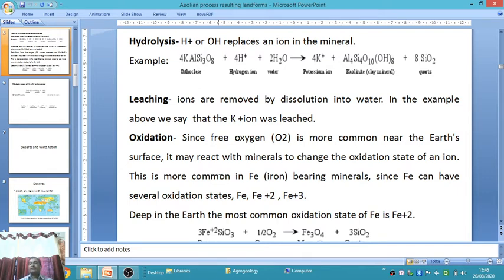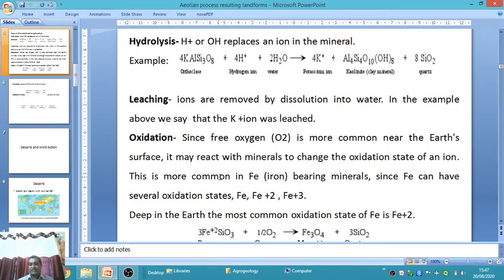Okay, the second type is leaching. Leaching means ions are removed by dissolution into the water. In the example above, the potassium ion was leached out from the orthoclase, and then two minerals are formed, that is kaolinite and quartz. But the original mineral is orthoclase. When orthoclase gets weathered by the hydrolysis process, it forms kaolinite and quartz, with the potassium ion leached out. This is an example of leaching.